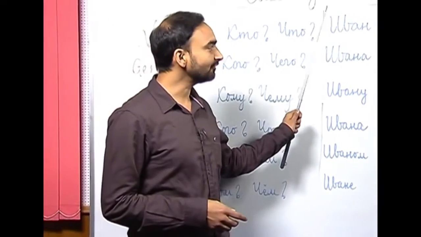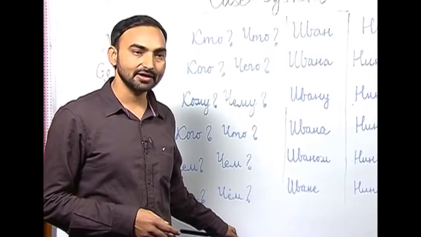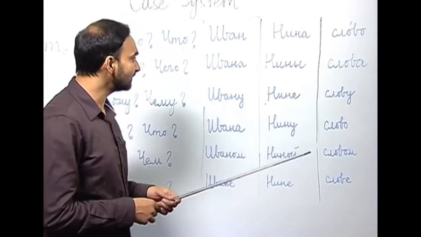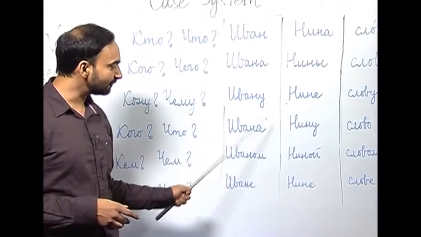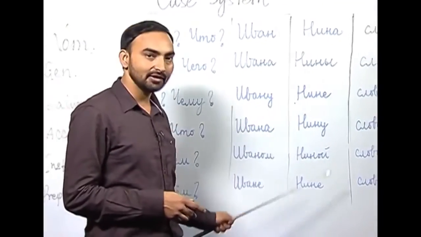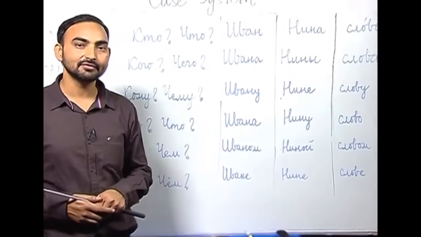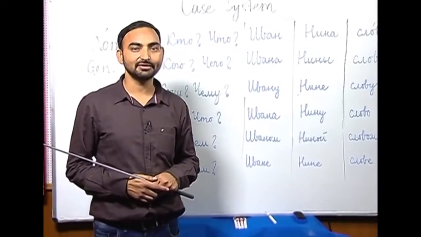Let us see the form of Ivan in the prepositional case. So, Иван becomes Иване, Нина, Нине, слово, слове. So, as you can see there are different forms of masculine nouns, feminine nouns and neuter nouns in different cases. So, that we will talk about in the next lessons.